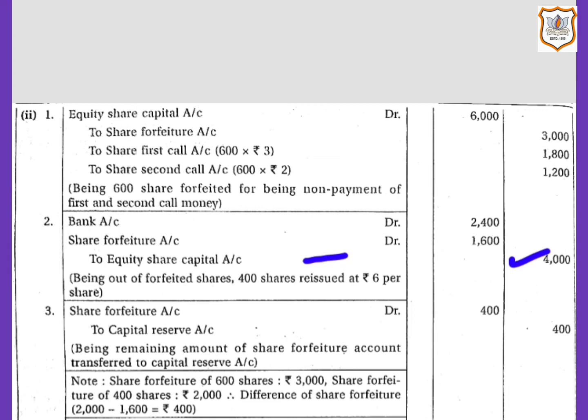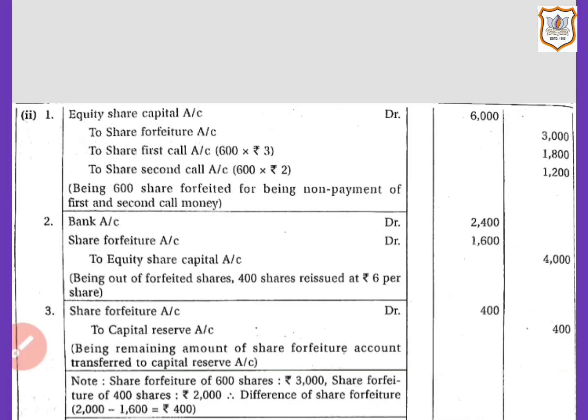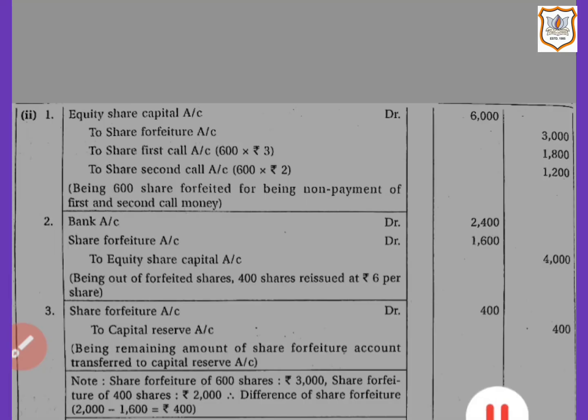In narration we will write, being out of forfeited shares, 400 shares reissued at rupees 6 per share. Now let us see the next entry, that would be for transfer of balance in forfeited shares account. Now as all forfeited shares have not been reissued, let us see the working note for this.